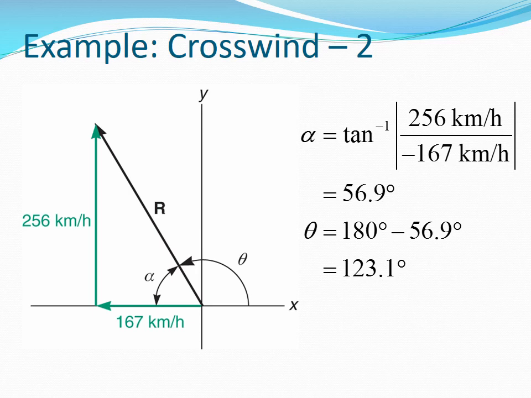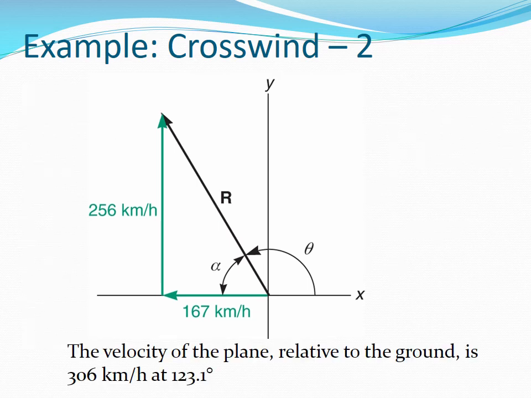Since we are in the second quadrant, the standard angle is 180 degrees minus the helper angle, which is equal to 123.1 degrees. The velocity of the plane relative to the ground is 306 kilometers per hour at 123.1 degrees.